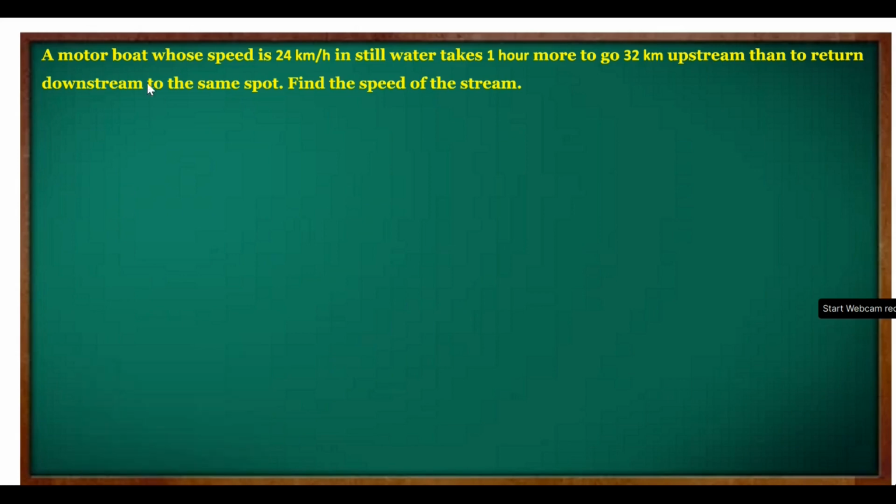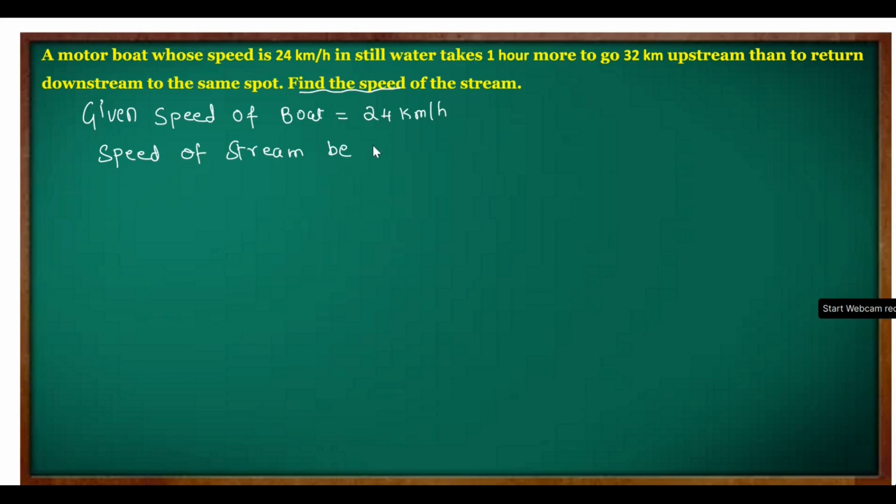So let's crack this. I'll explain you once again. First, given. What is given to you? Speed of boat. Speed of boat is given to you. That is equal to 24 km per hour. Correct? What you need to find out? Find the speed of the stream. So speed of stream be what? Let it be x km per hour. Okay. Now the situation.